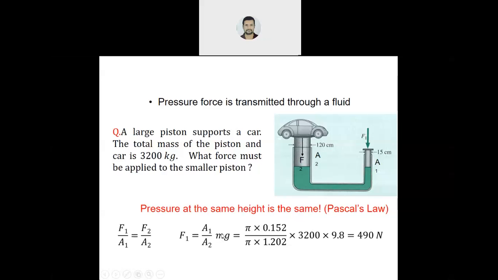Now, how will you find the area? Pi by 4 d square. You are given the diameter, 120 centimeter here and 15 centimeter. Applying pi by 4 d square, you will get the area. Mass is 3200, g is 9.8. Put all the values and you will get the force. So this is the force required to lift this car whose mass is 3200 kg. Like this you can solve the problem of hydrostatic pressure.